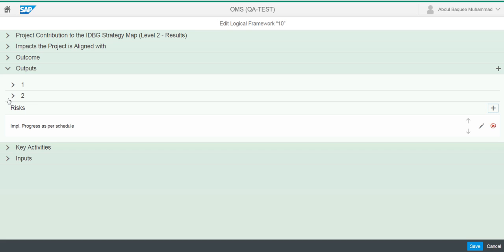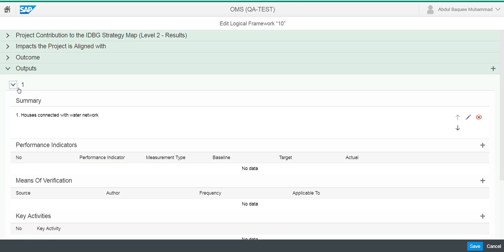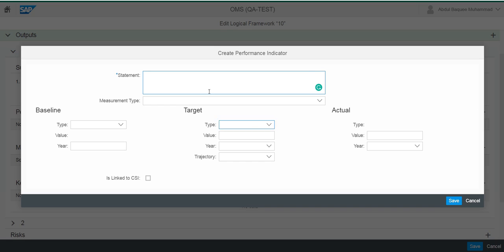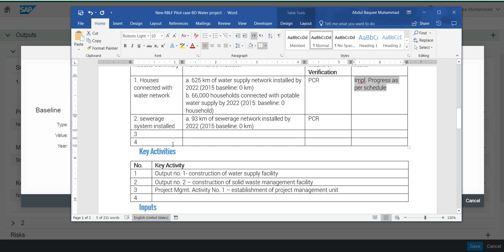Okay, so now let's go and give some details to the performance indicator of the house connectivity with the water network. This screen is the same performance indicator that we encountered previously in the outcome sections. Nothing different.